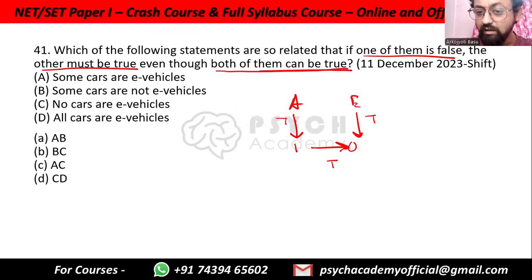But in this case, in the subcontrary, if one of them is false, the other one has to be true. And they can both be true together. So this is the connection that we are looking for, that is I and O. We are looking for the I and O connection.